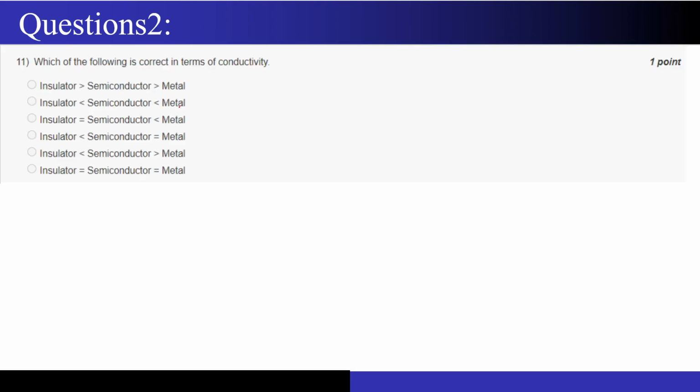So for question number 2, again this is a very standard question. Can anyone of you tell me the answer for this? Which of the following is correct in terms of the conductivity? Second option, right? Very good. Metal is more conductive than semiconductor, which is more conductive than the insulator. And how are you judging it? You just need to look at the band gap difference, right? So now let's move on to the next question.